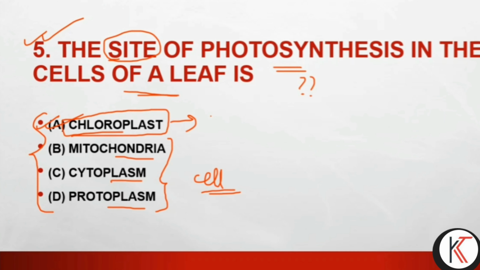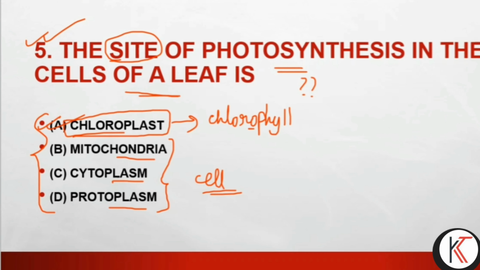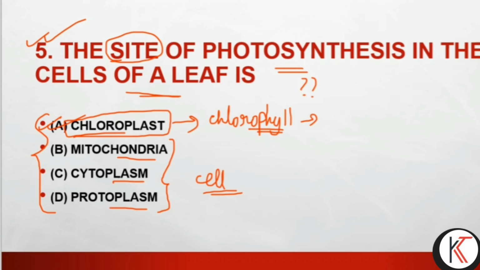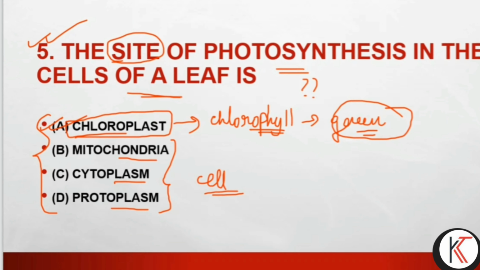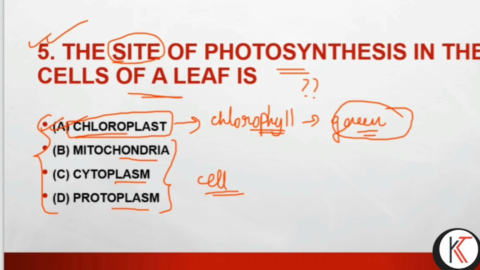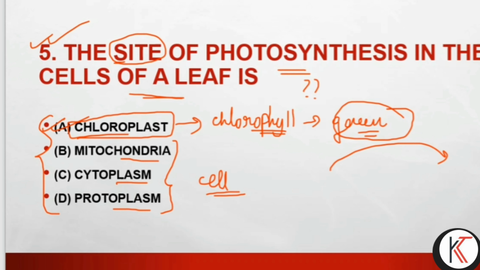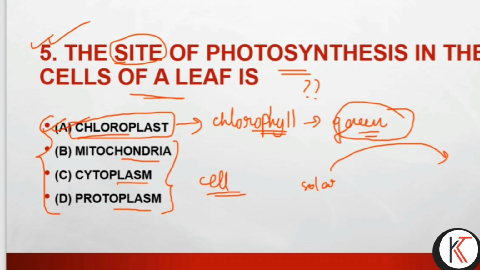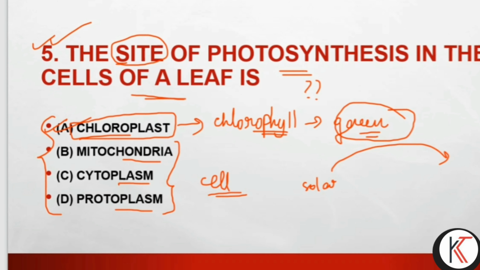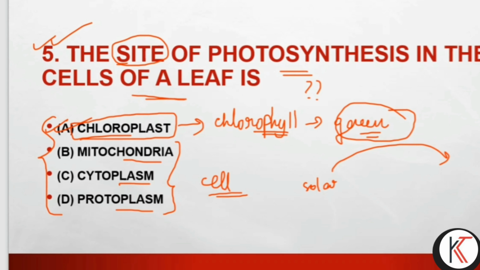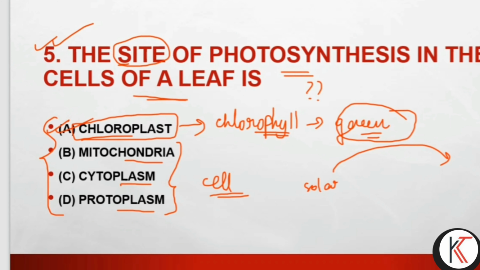Actually the chloroplast carries chlorophyll, and you know, guys, this chlorophyll is a green pigment, and this green pigment helps to catch and transfer the solar energy to chemical energy. This green pigment absorbs the solar energy with the help of photons and converts it into chemical energy. So for that only, chlorophyll is mandatory to be present in the leaf.